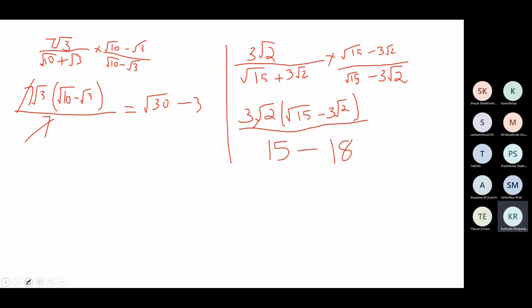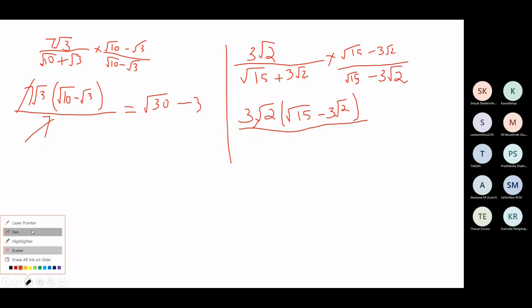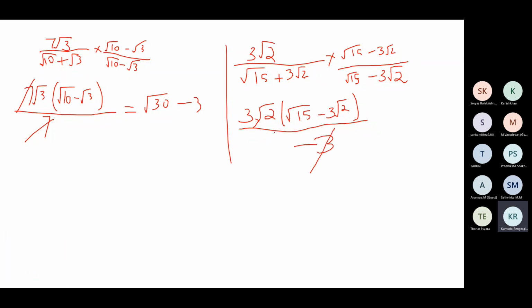So 15 minus 8, in the next step, you can just say minus 3. This is correct. 15 minus 8 is minus 3. So 3 and 3 will get cancelled. You have multiplied without cancelling. Shreyas, you have cancelled and then multiplied. So you shouldn't have multiplied. 3 and 3 will get cancelled.